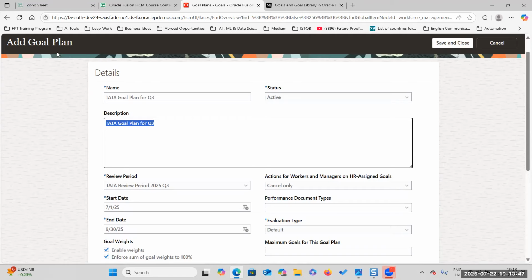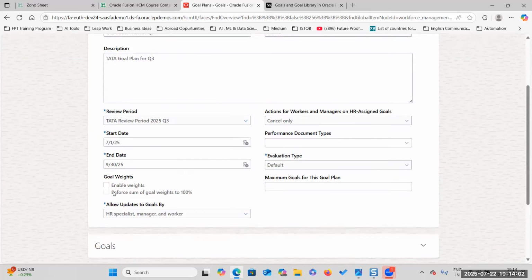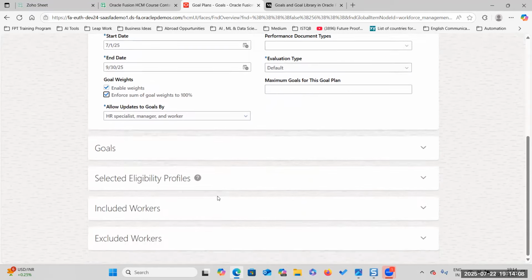For a goal, there is no review period. Only for the goal plan will we have a review period. The start date and end date are populated automatically from the review period. And whether you want to give weights or not is completely up to you. If you don't want to give weights, that's okay. But if you want to give weights, you can.